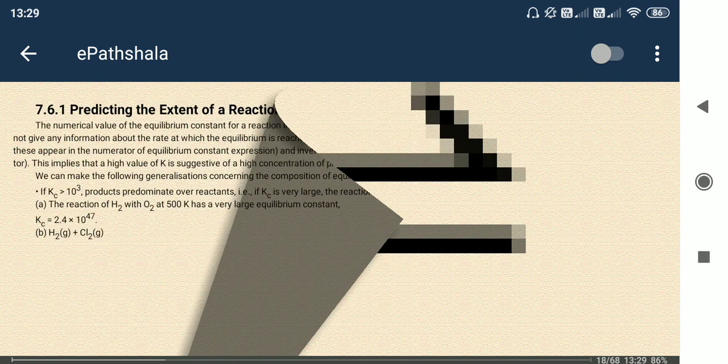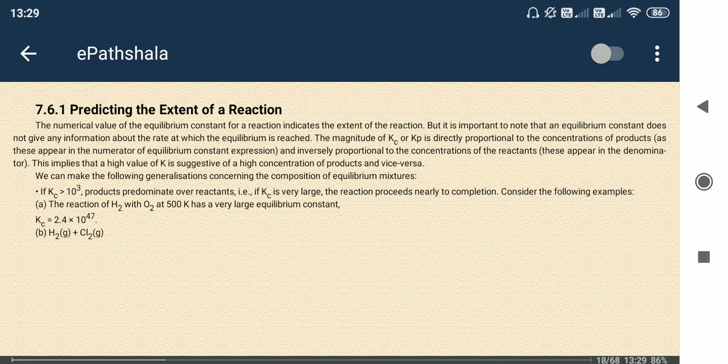So how to predict the extent of a reaction? We can apply the equilibrium constant. The equilibrium constant value is specific for a specific reaction. If it is not achieved, then more reactant will be converted to product.